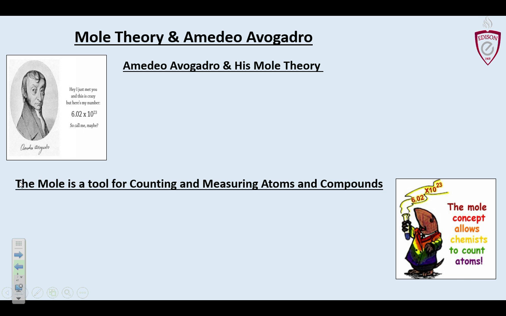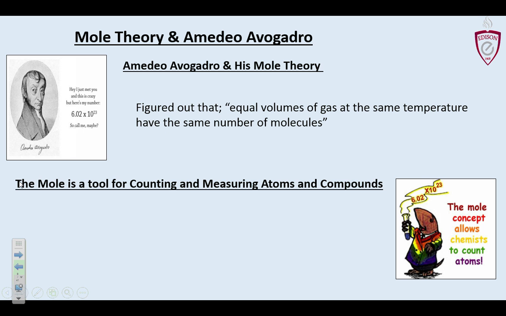Yes. Amedeo Avogadro. He came up with mole theory back in 1809 or something like that. Or late 1700s. He was born in 1776, died in 1856, but 1821, I believe, is when he published his paper on mole theory after somebody else published a paper on gas law theory. So another guy we'll see later on.